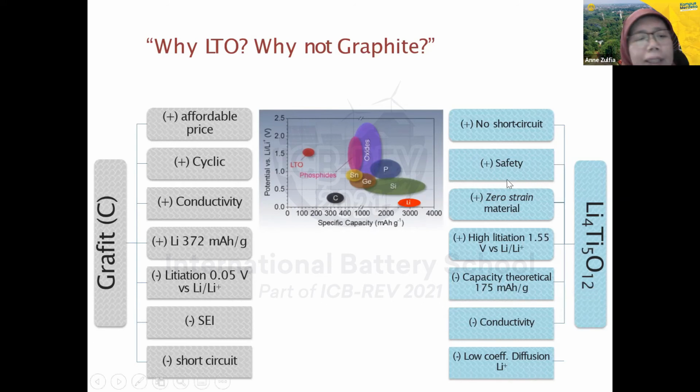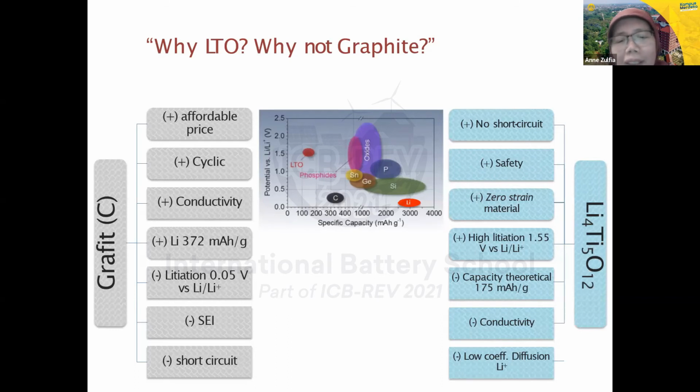For the LTO here, the graphite can have the disadvantage of short circuit. Sometimes during charge and discharge it produces a short circuit, but for the lithium titanate here there is no short circuit, and then safety, zero strain materials, and then high lithiation at 1.55 volts versus lithium ion, and the theoretical capacity is 170 milliampere hour per gram.